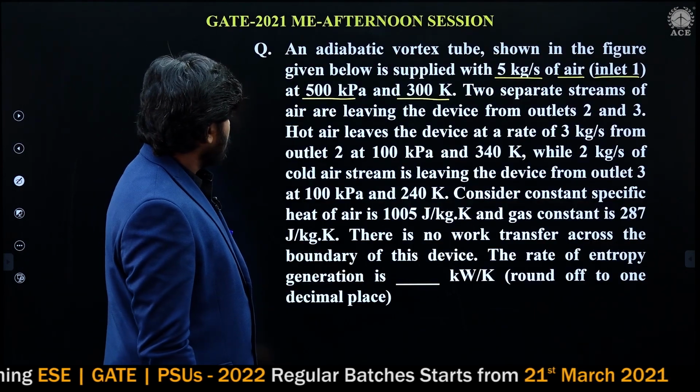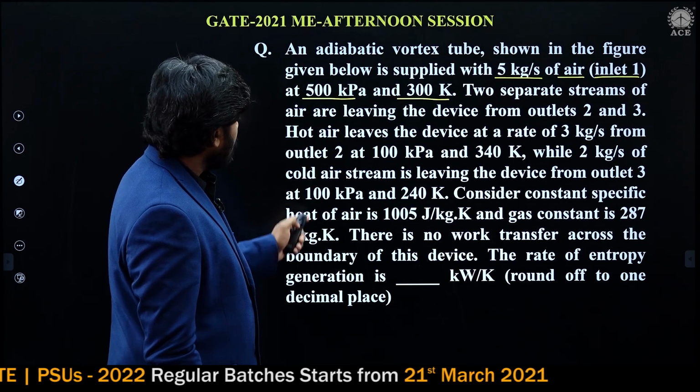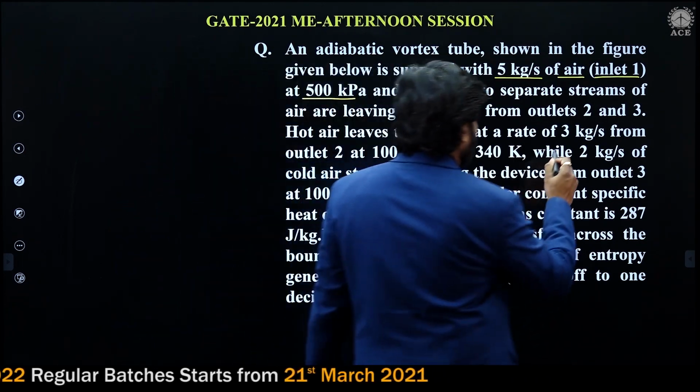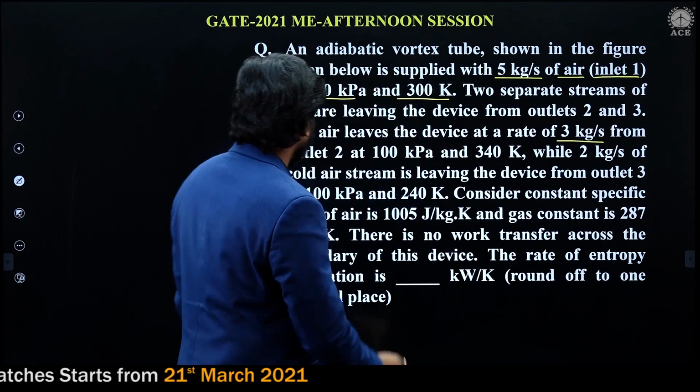Hot air leaves from the device at 3 kg per second at outlet 2.